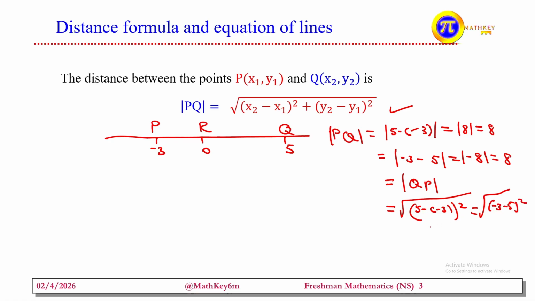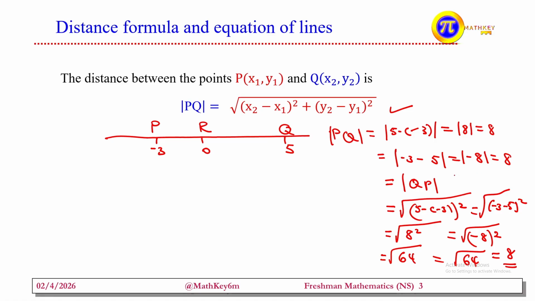We call this distance formula, which is equals the square root of 8 square. This is also equals the square root of -8 the whole square. What does it imply? This shows that the absolute value of the value that you have, since this is a magnitude, we take the absolute value. This is equals the square root of 64. So take the absolute value of this magnitude. This is equals to 8. So we call this the distance formula.